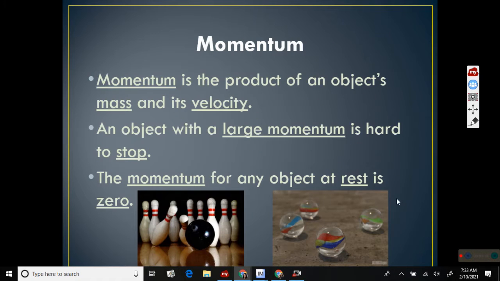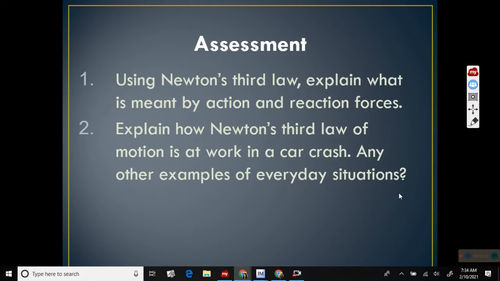All right, so what about momentum? Momentum is the product of an object's mass and velocity. If an object has large momentum, it's hard to stop. So think about a semi and a smart car. The semi is larger, it has more momentum. So if it were rolling down a hill, it'd be harder to stop the semi than the smart car.